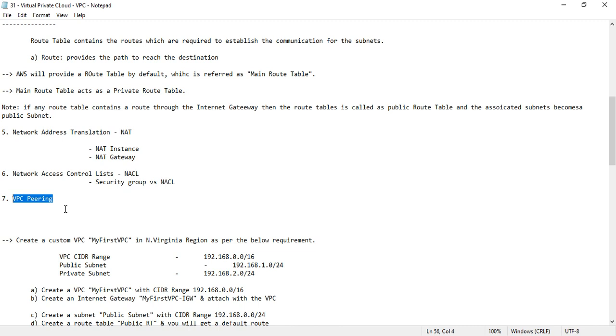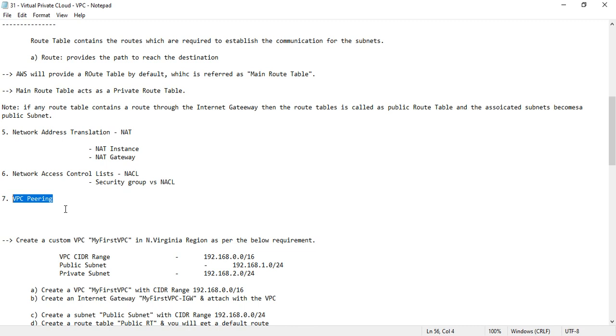Whatever the case, if I want to connect two VPCs in the same region or in different regions, I use the concept of VPC peering. With the help of VPC peering, I can establish a connection between two VPCs, which may be in the same region or different regions. These are the key terminologies we will hear in this VPC topic.